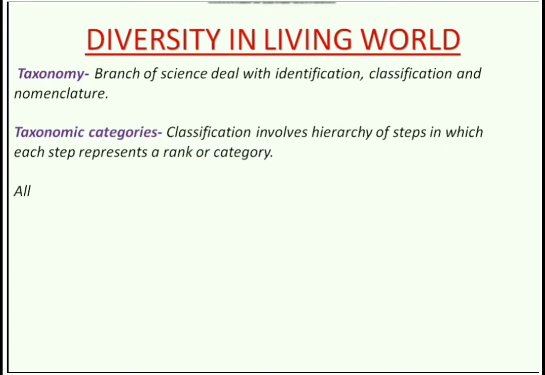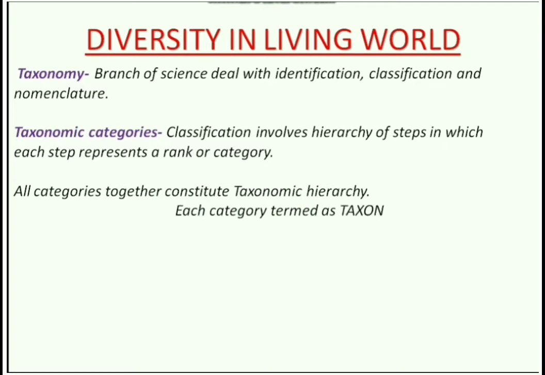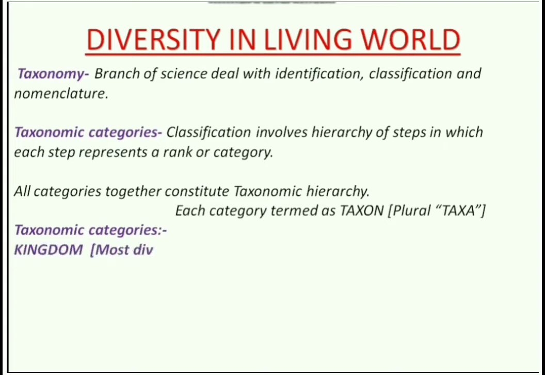The taxonomic categories are the hierarchy of steps in which each step represents a rank or category. Now let us discuss the taxonomic categories. Kingdom, more diverse. Phylum, division.